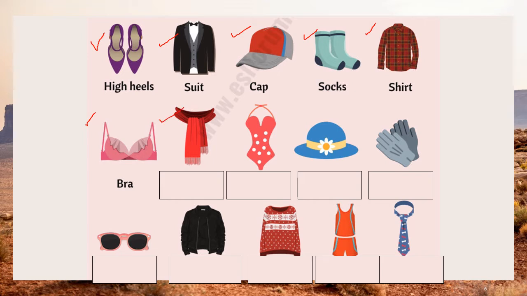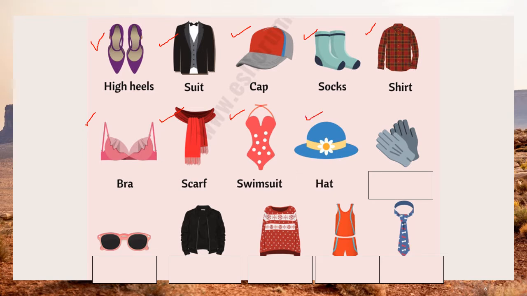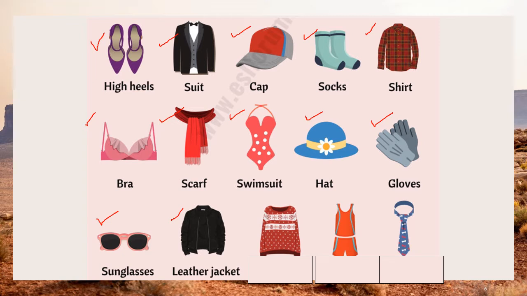This is, you put it on your neck, scarf. This one, swimsuit. This, hat. How about this one? You put it on your hands, gloves. This one, it has a black lens. What do you call it? Sunglasses. This, it's similar to coat and hoodie, but it's leather jacket.